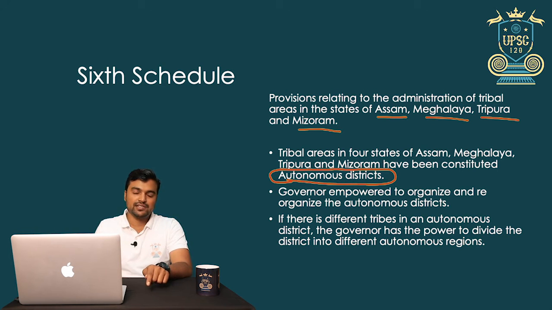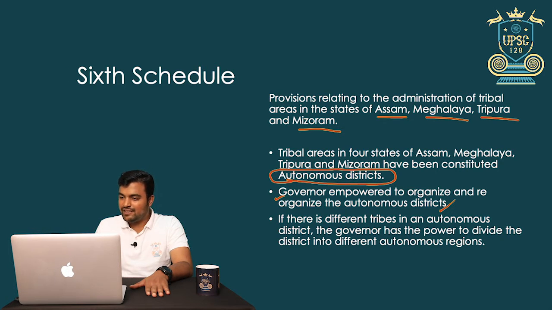What does the fifth schedule speak about? It speaks about the tribal advisory council. So this should not be confused. The fifth schedule speaks about the tribal advisory council, the sixth schedule speaks about autonomous districts. Now the governor is empowered to organize and reorganize the autonomous districts, whereas we saw that the president has the power to declare an area as a scheduled area, that is the fifth schedule. So if we study the fifth and sixth schedules comparatively, we will not have confusion.